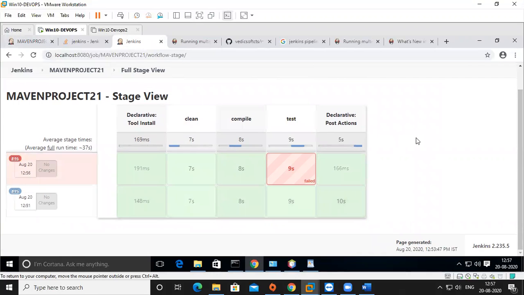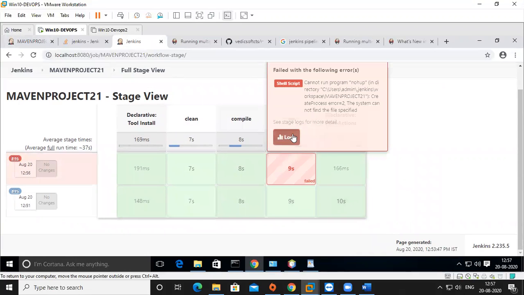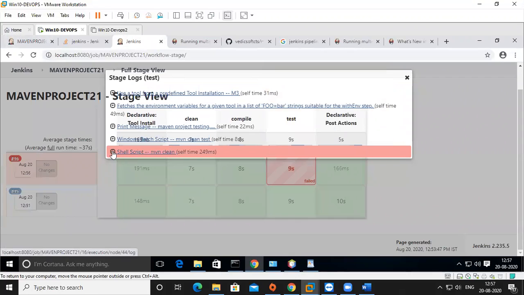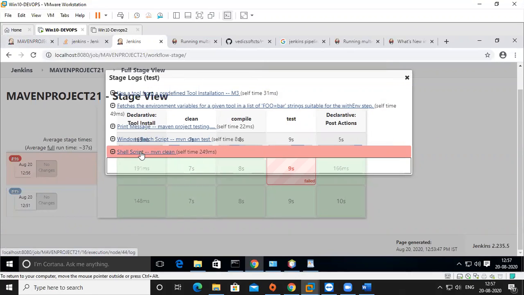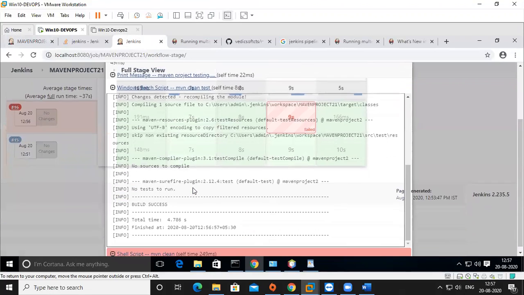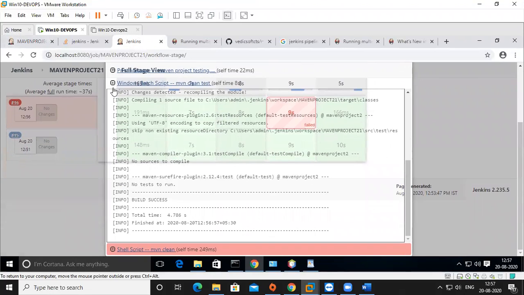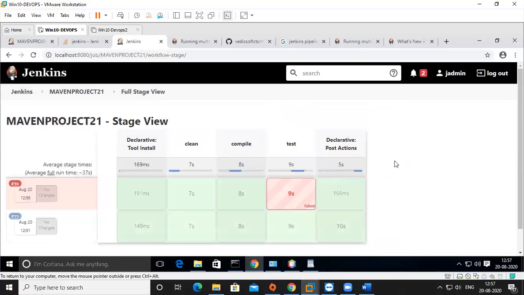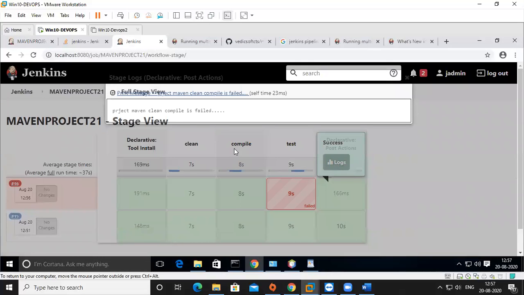In progress. Now failure. Immediately, this is successful, but this is a failure. See, go to the log and shell script. Because I gave a shell script, it is a failure, but this is successful. The bat command is working here, but I gave an sh command, right? So in this one, it is a failure. But why it is successful, we can see. Okay, so it is a declared success statement.